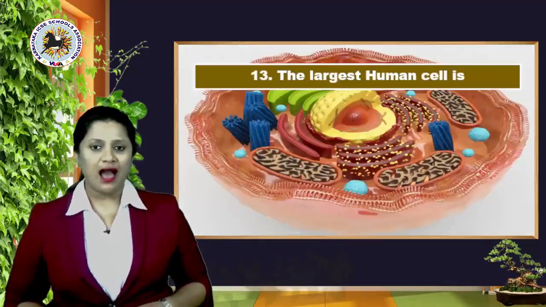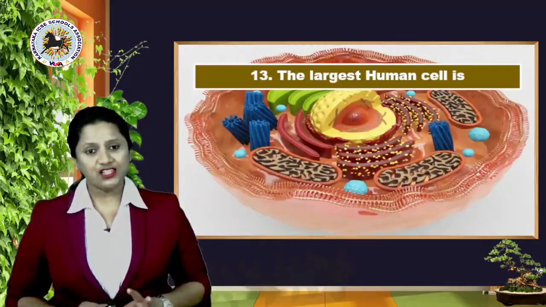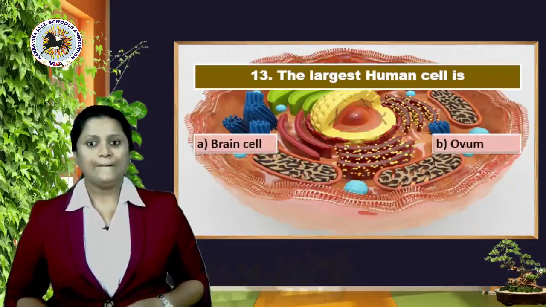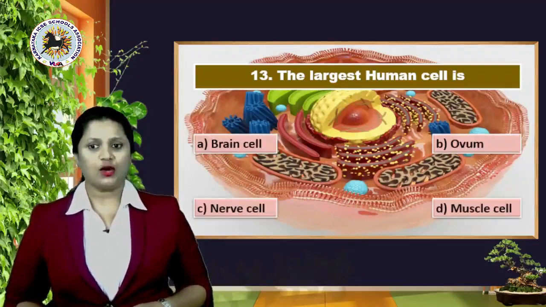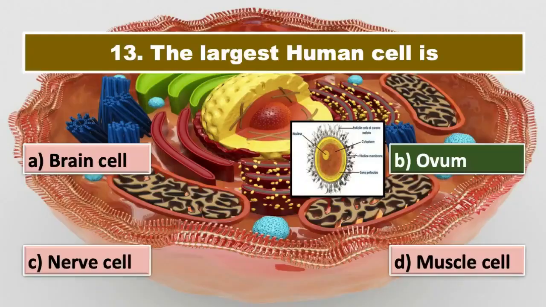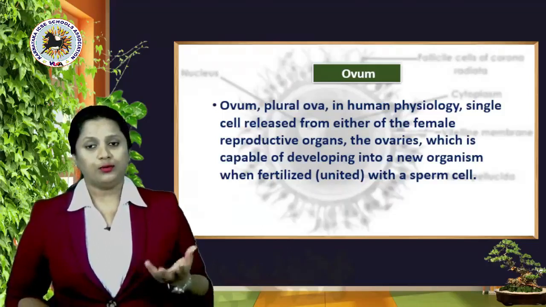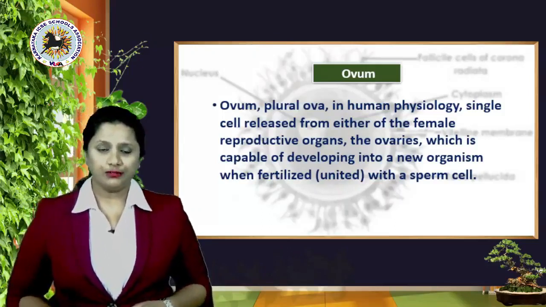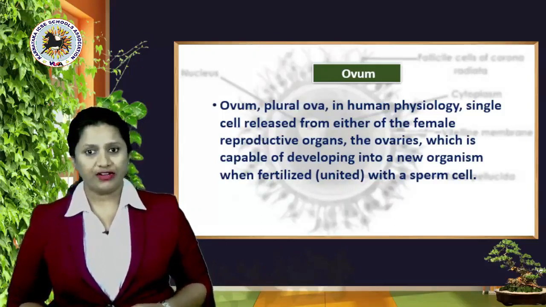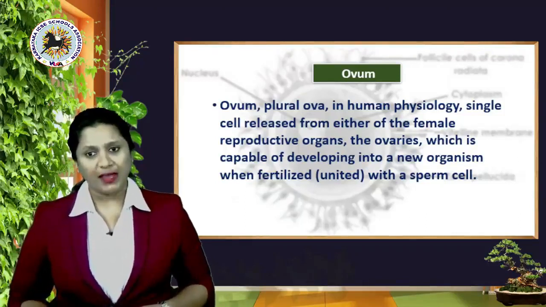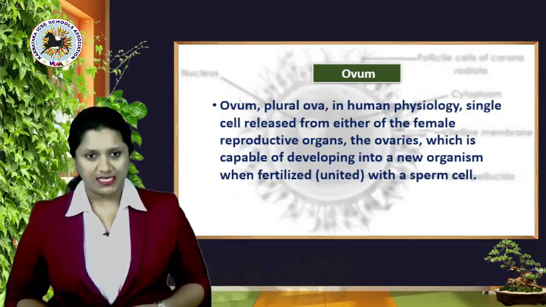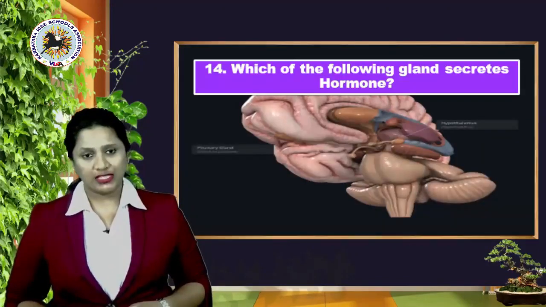Now, let's move to our 13th question here. The largest human cell is, which one is it? Options A, brain cell, B, ovum, C, nerve cell, or option D, muscle cell. And the right answer is yes, it's option B, ovum. And what's ovum? Ovum, or the plural ova, in human physiology is a single cell released from either of the female reproductive organs, the ovaries, which is capable of developing into a new organism when fertilized, meaning united with a sperm cell.